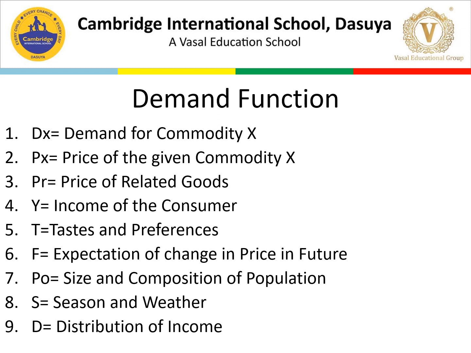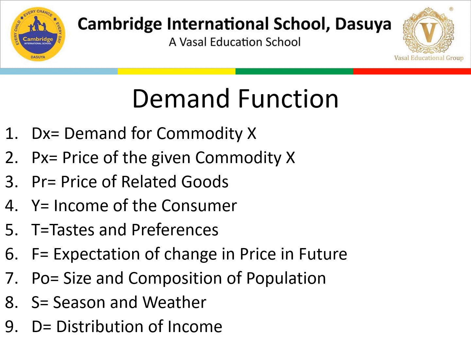The first 6 points are the determinants of individual demand which we have covered. The last 3 points are the addition to the individual demand determinants, and all together they are the market demand function which we are using here. These are just symbols: Dx is used for demand for the commodity x, Px is the price of the given commodity x, Pr is the price of related goods, Y is the income of the consumer, and T is taste and preferences.